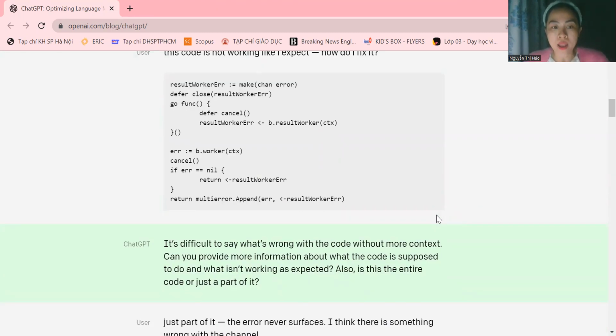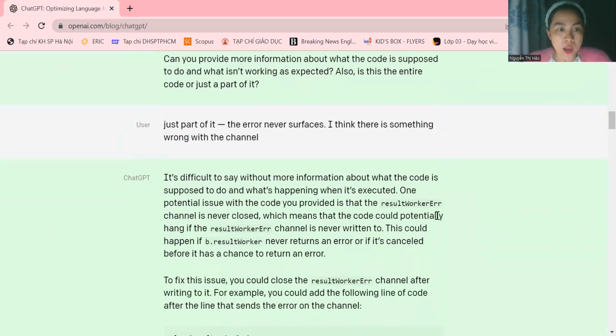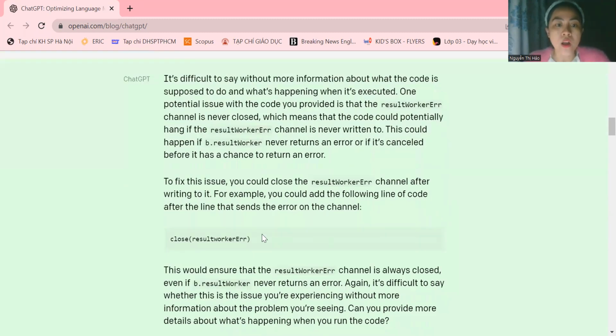Yeah, and the way ChatGPT answers makes the user feel very comfortable and able to find out his error. Furthermore, when ChatGPT gives the suggestion about the mistake of the user, that the phrase result worker error is never closed, it also gives the solution for him.